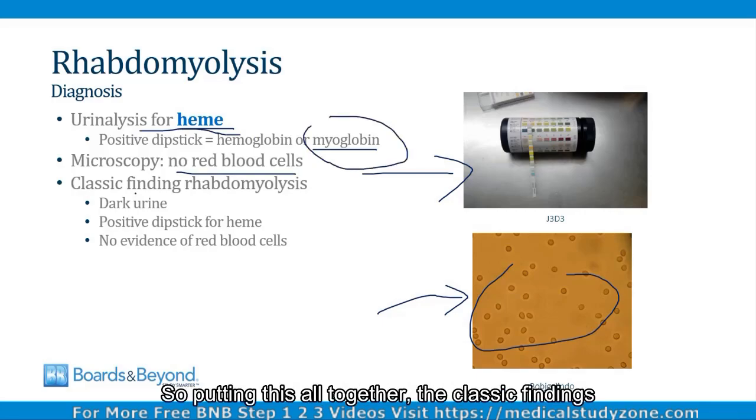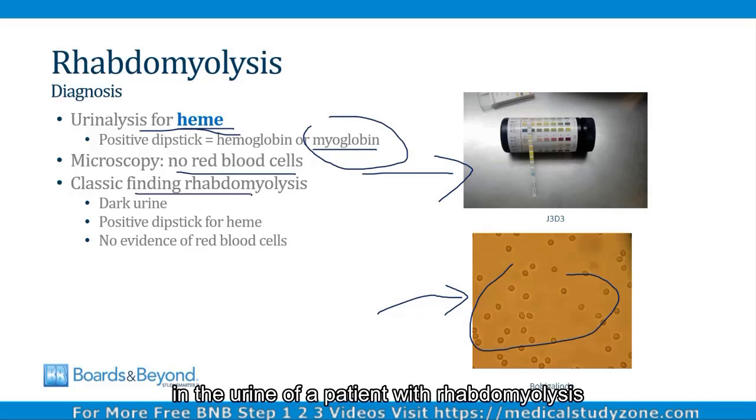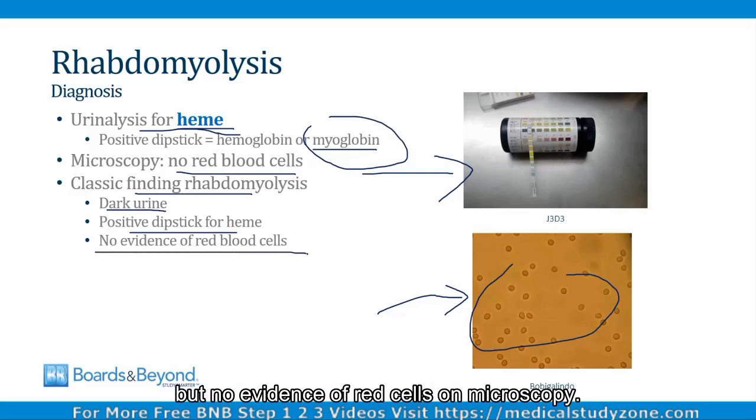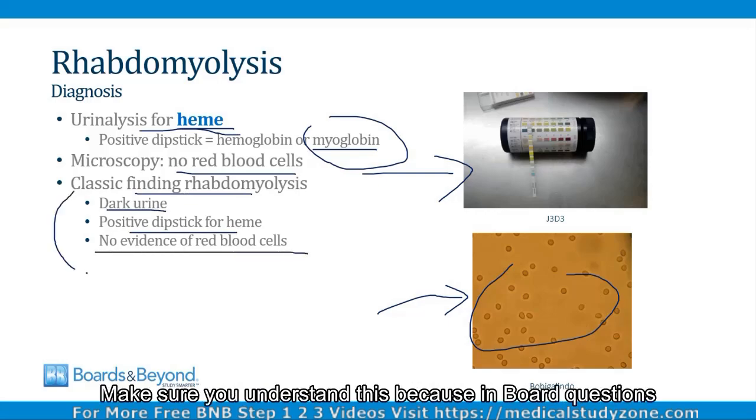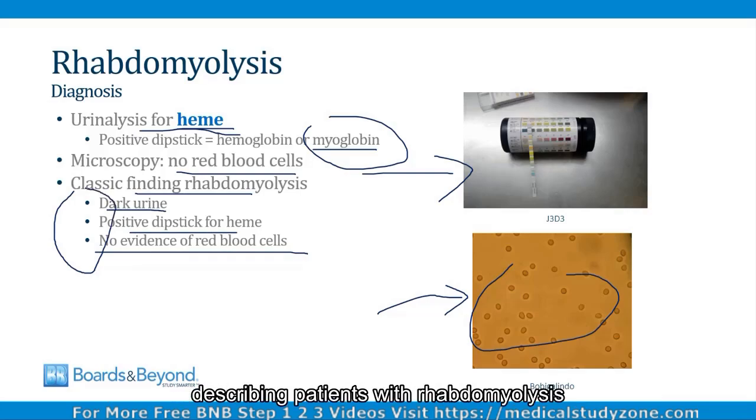So putting this all together, the classic findings in the urine of a patient with rhabdomyolysis are dark urine, a positive dipstick for heme, but no evidence of red cells on microscopy. Make sure you understand this because in board questions describing patients with rhabdomyolysis, students often mistake it for a case of hematuria.